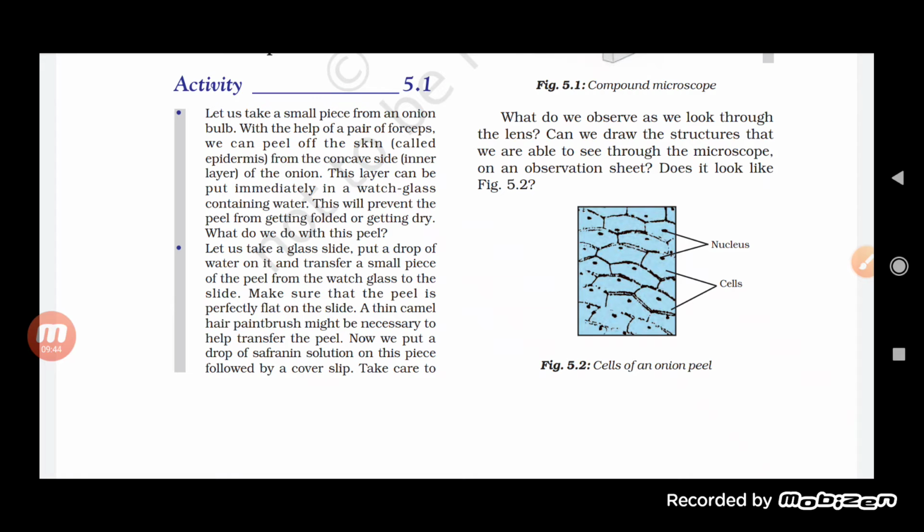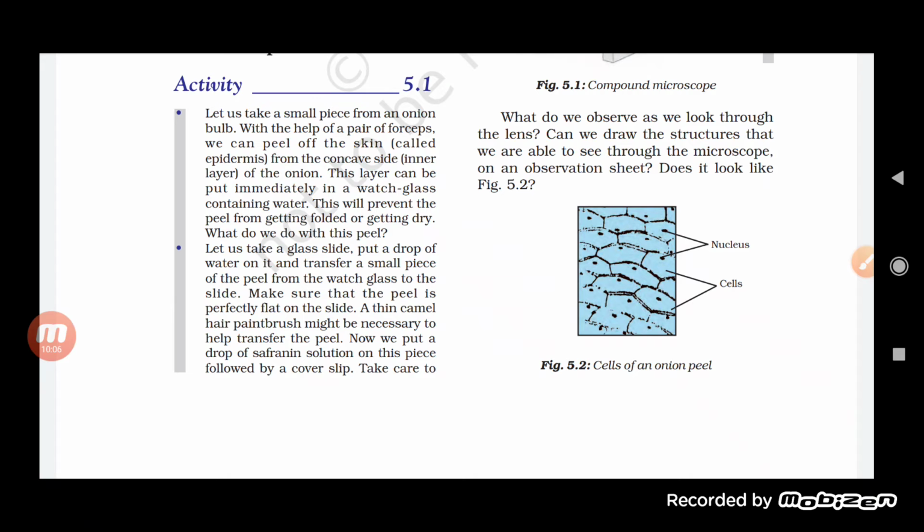Okay, and due to which we will be able to see the parts of the onion peel easily under the microscope. So for staining we use the safranin solution. We will add a few drops of safranin solution, and then we will put a cover slip. Remember students, before that we add the glycerine to it.